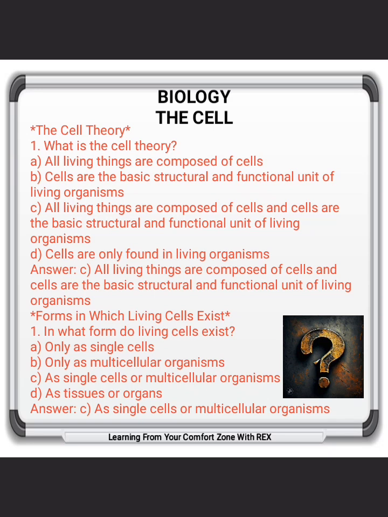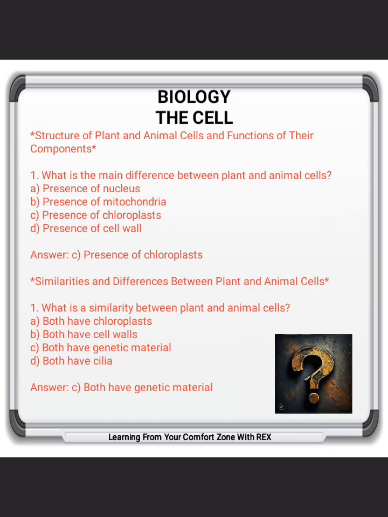Structure of plant and animal cells and functions of their components. 1. What is the main difference between plant and animal cells? A. Presence of nucleus. B. Presence of mitochondria. C. Presence of chloroplasts. D. Presence of cell wall. Answer: C. Presence of chloroplasts.